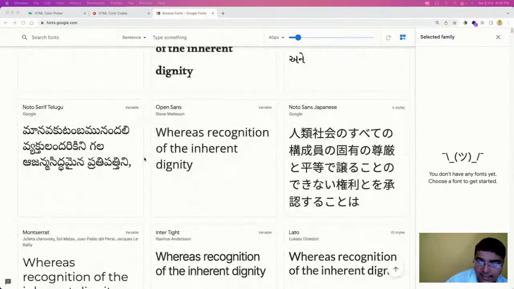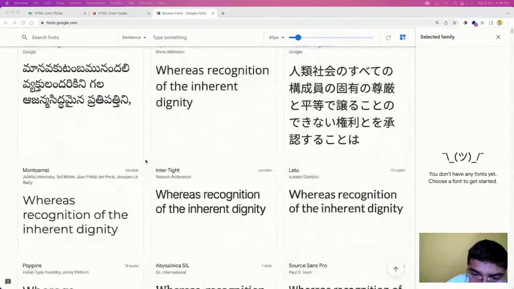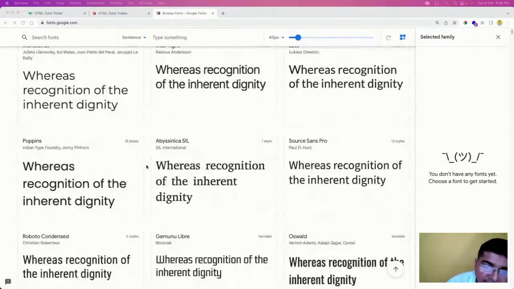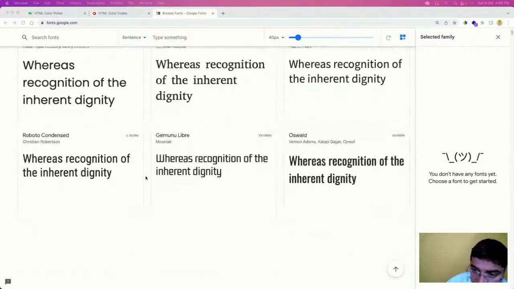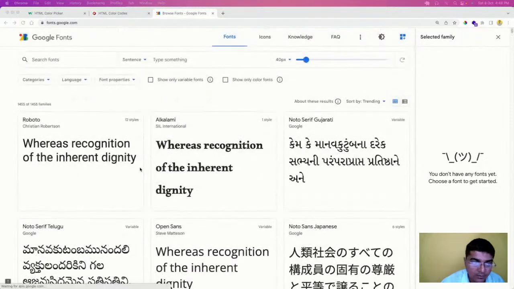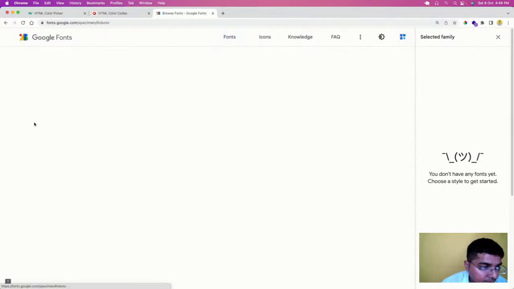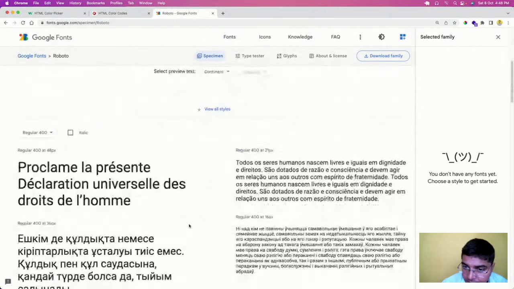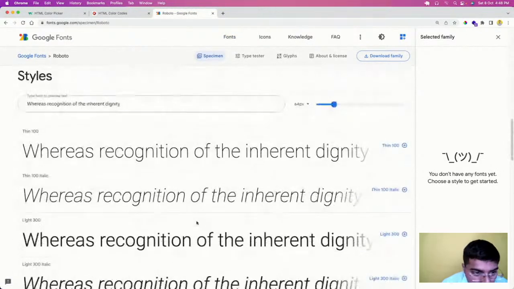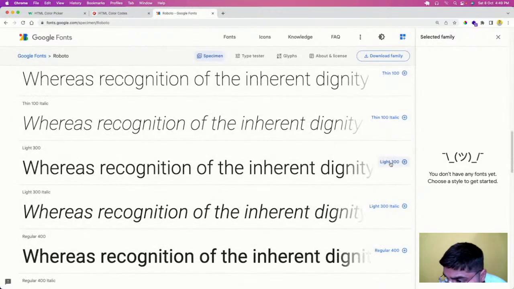We can pick any font, or multiple fonts, that depends on our choice. So let us pick this Roboto font, and in this Roboto font we will take this one.